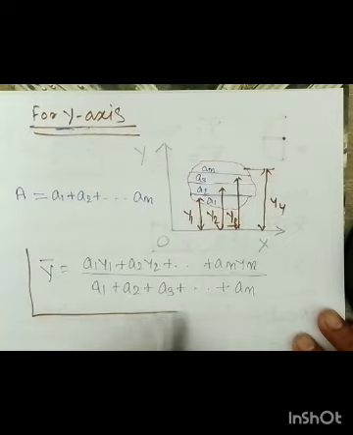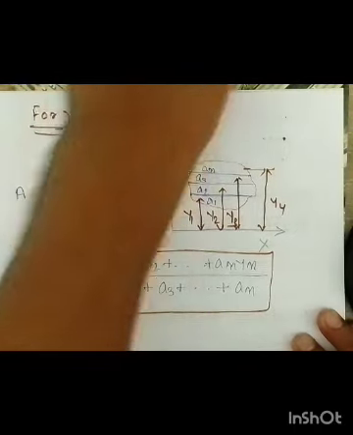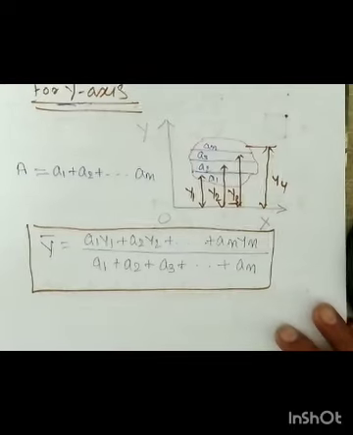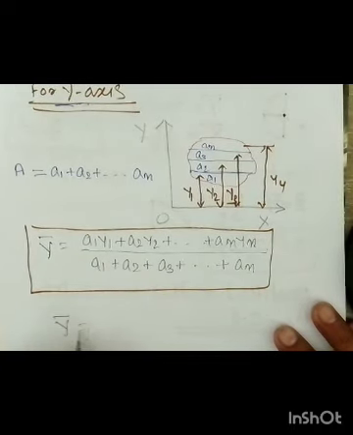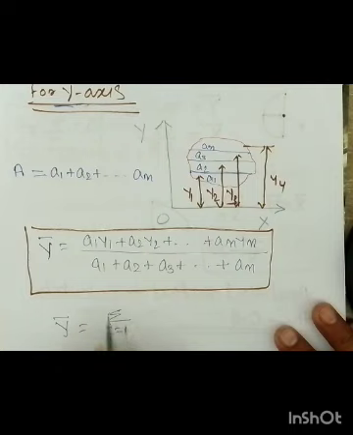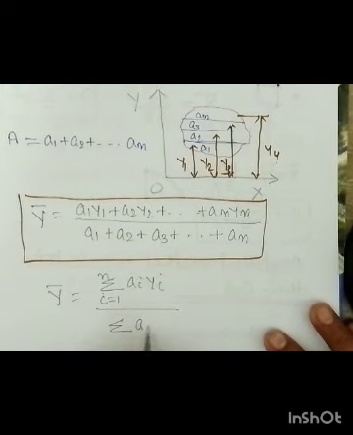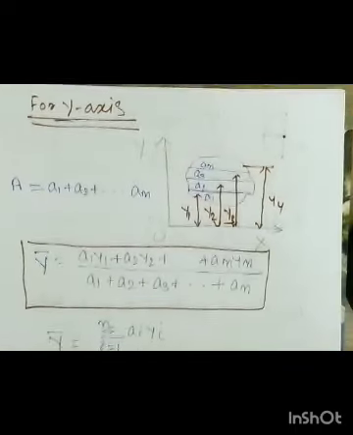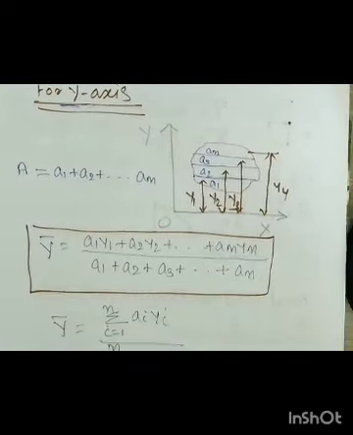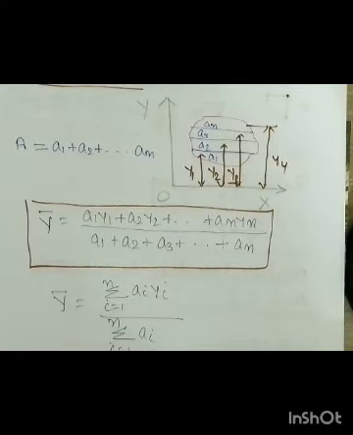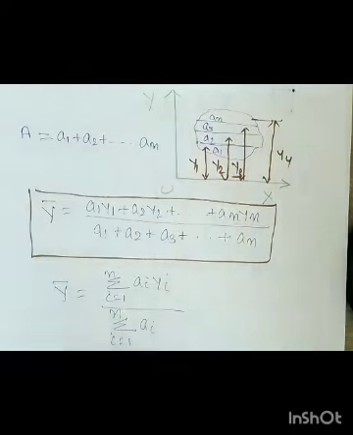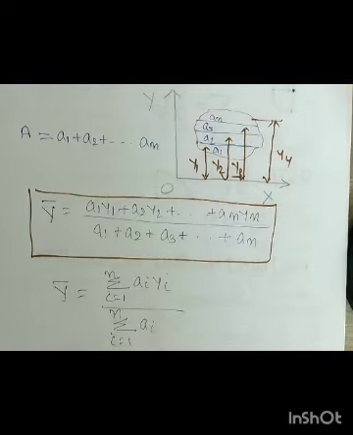So this is your relation, and in mathematical form you can write further that y bar is equal to summation of i running from 1 to n of ai yi by summation of ai. Here i running from 1 to n means how many plane areas there are. So this is how we will solve the problem. In the next class we are going to solve problems related to the center of gravity. Thank you.